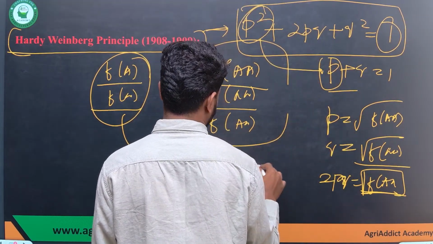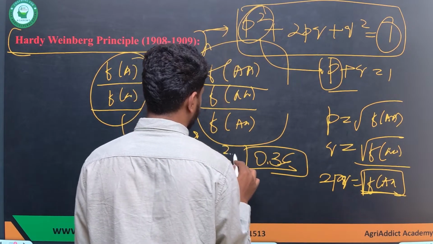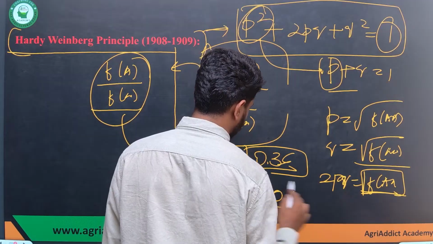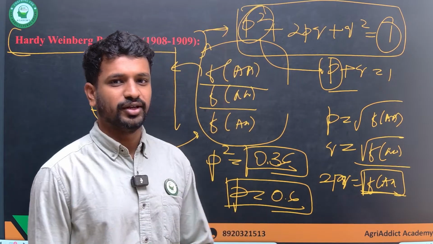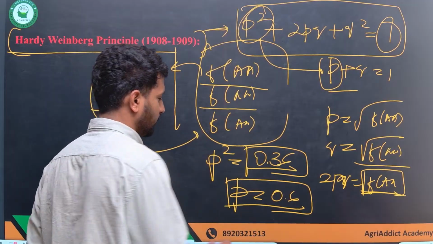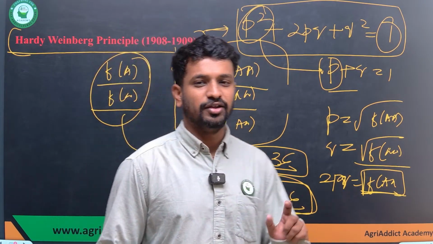So for example, if the p square is 0.36, can I directly say that p is equal to 0.6? Yes or no? Tell me quickly. If I know the frequency of the genotype, can I directly come to the conclusion that the value of p is 0.6?